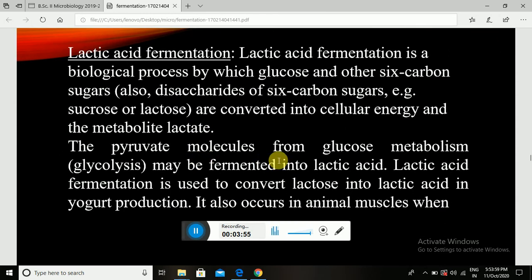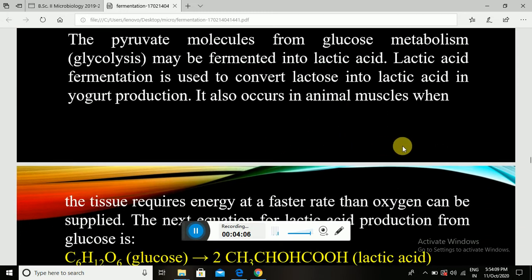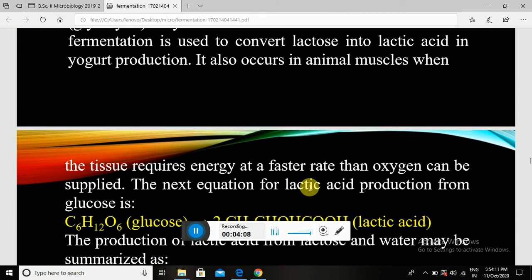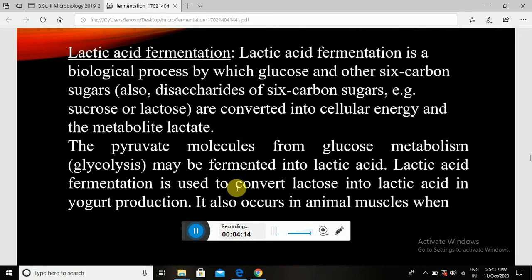The pyruvate molecules from glucose metabolism may be fermented into lactic acid. Lactic acid fermentation is used to convert lactose into lactic acid in yogurt production. It also occurs in animal muscles when the tissue requires energy at a faster rate than oxygen can be supplied.